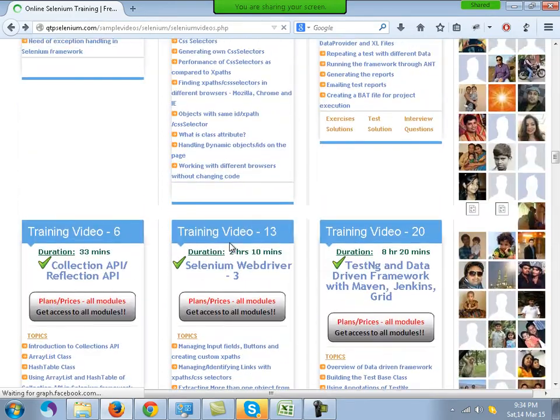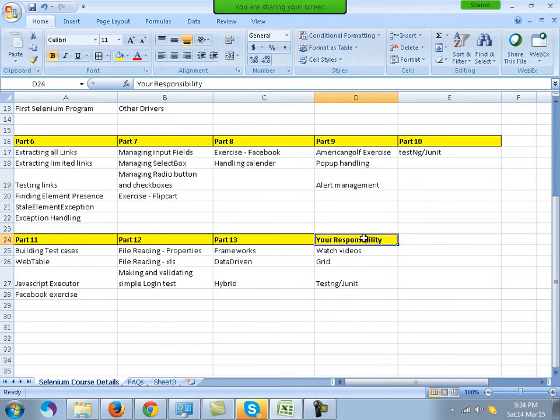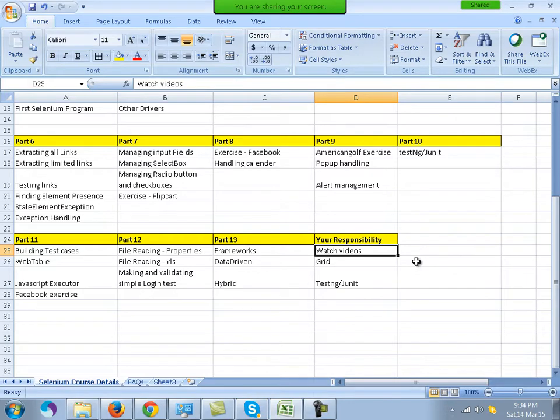Along with the course, your responsibility is this: I'll be telling you, before the next class please go and watch the following module. For example, for grid, after a certain period of time I'll tell you that you have to study grid and come to class after studying it, because it's so vast that it's tough for me to explain everything in class.